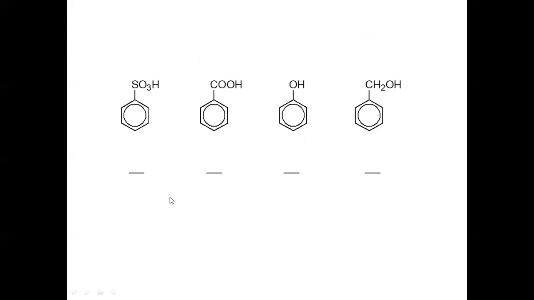This is one more assignment for you. You have to give numbering. So sulfonic acid is the strongest, carboxylic acid is number 2, phenol is at third position, and CH2OH is at fourth position. So this is about the phenols.